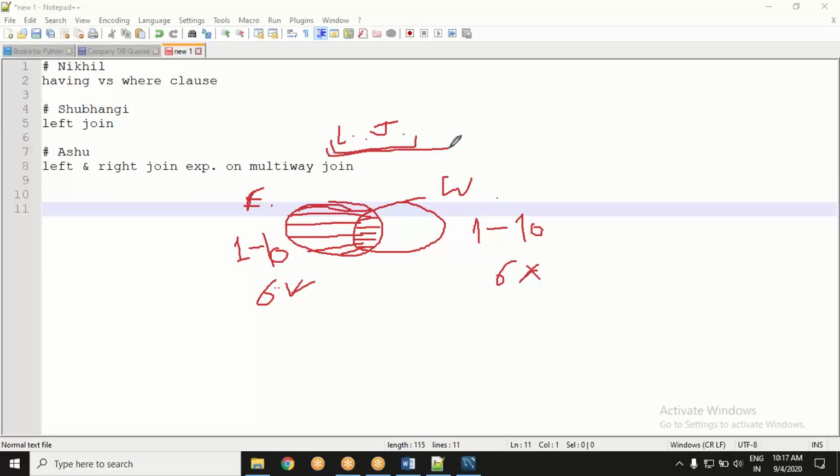You want all the records of the left table, which is the employee table. So what will happen? 6 will also be there, and all the records 1 to 10 will appear.